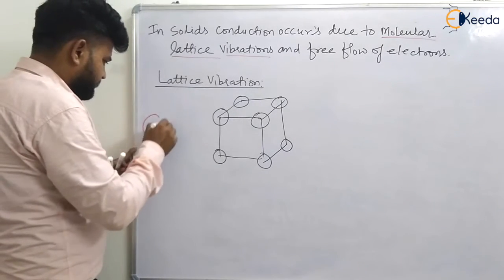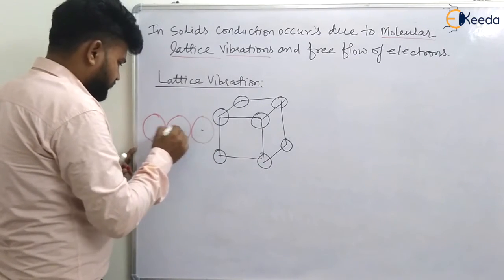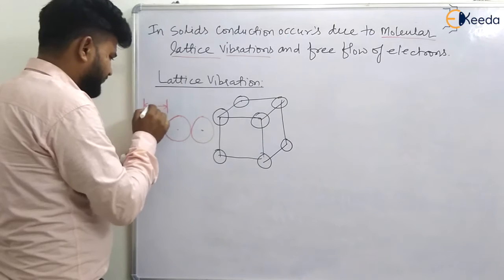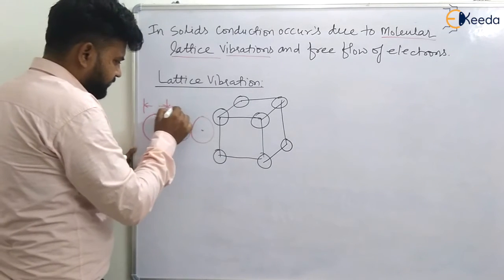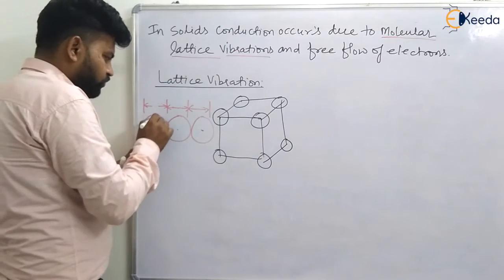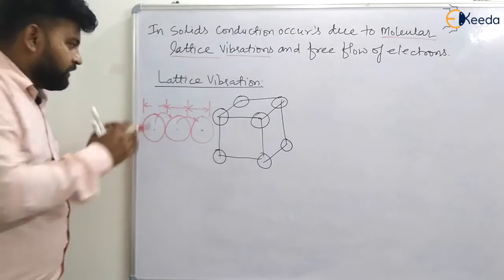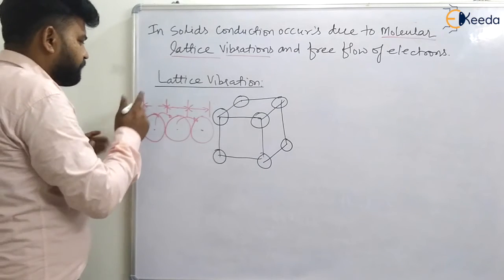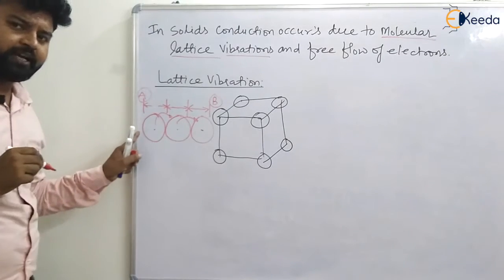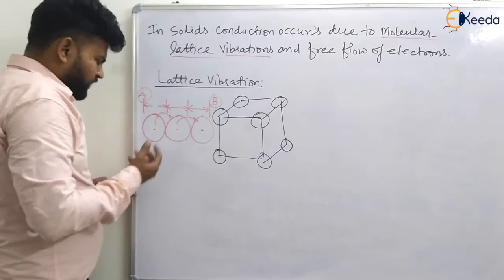These atoms or molecules are vibrating at their mean position, and they are transferring energy from one molecule to another, from this molecule to this molecule, and in this way, due to lattice vibrations, heat is transferred from point A to point B. Okay, guys, heat will be transferred from point A to point B.